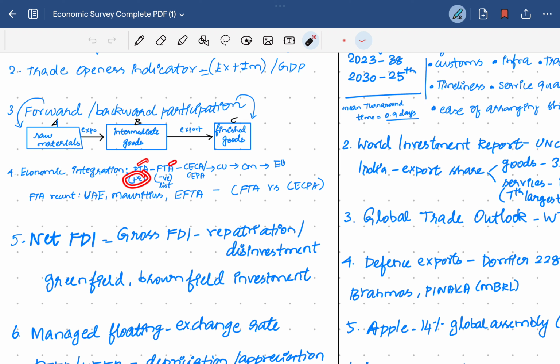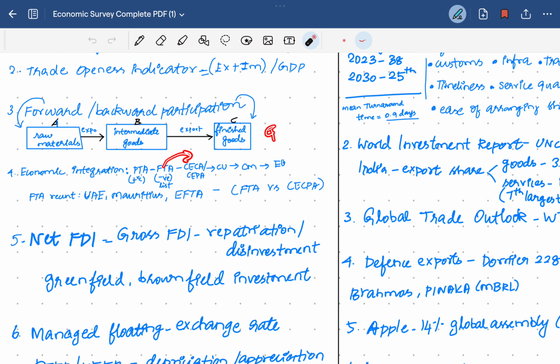Then the free trade agreement has a negative list of goods. That is, it has a list of goods which cannot be traded freely, and except those, everything can be traded freely. That is the free trade agreement. It contains a negative list of goods. Don't confuse these two.